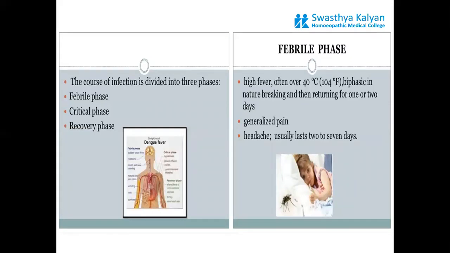The entire course of dengue fever can be divided into three parts. That is the febrile phase, second is the critical phase, and third is the recovery phase. Let us look into the febrile phase first. It is associated with high grade fever, which is biphasic in nature. It is breaking and then returning for 1 or 2 days.